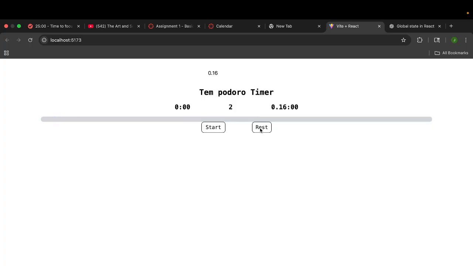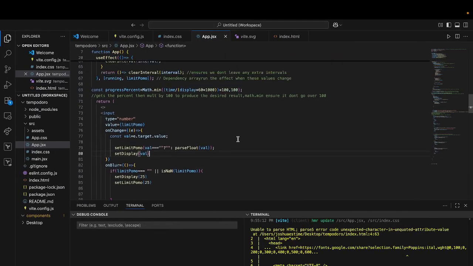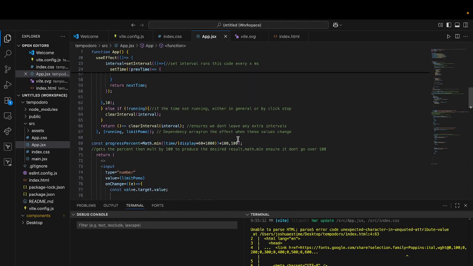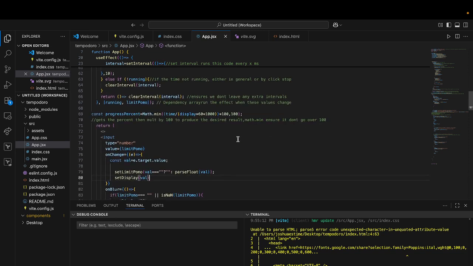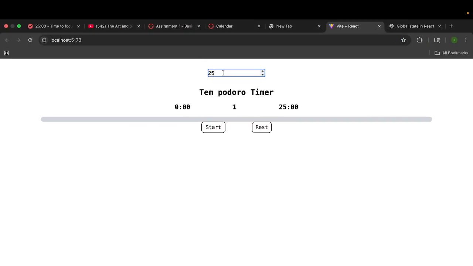It lost track of the variable. Okay, let's refresh the app. Let's restart. Let's get our brain clear. Bro, I actually don't know what to do. Okay, no, I got it. We're gonna try this. We're gonna set this to 0.12, make it a little faster. We're gonna start it. It's gonna go.